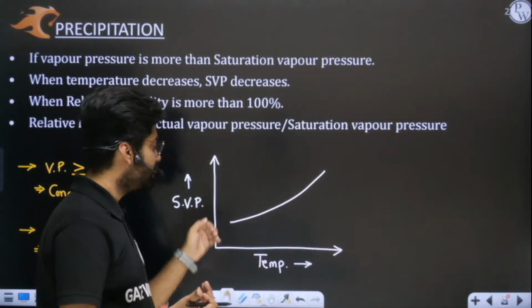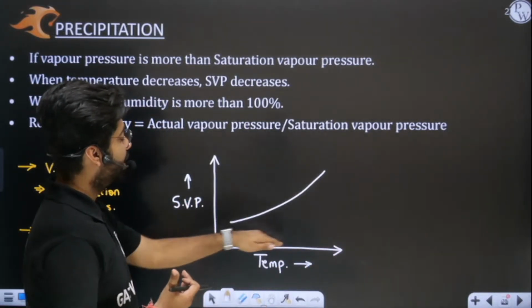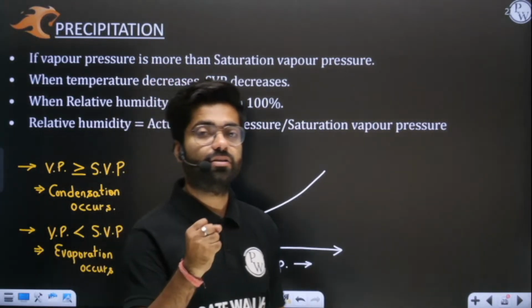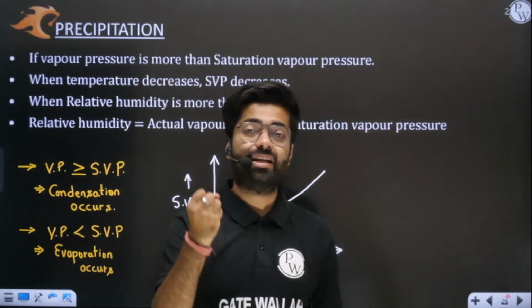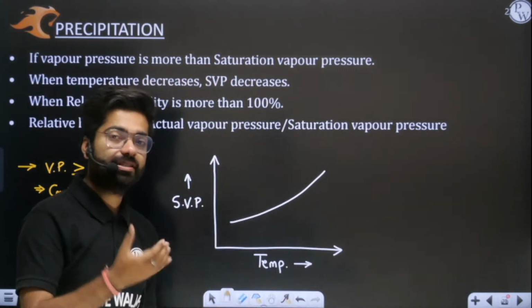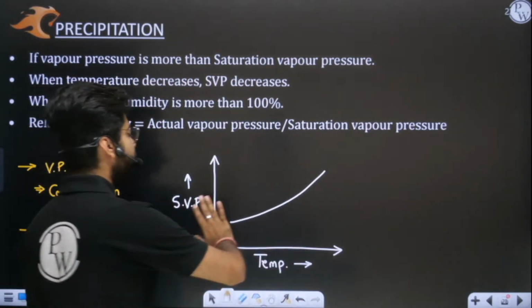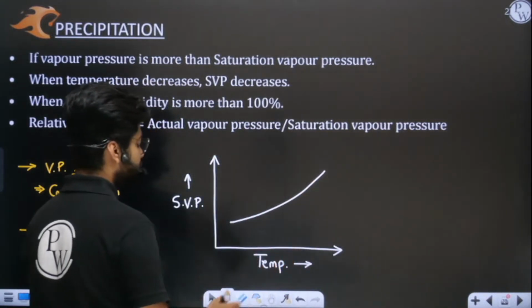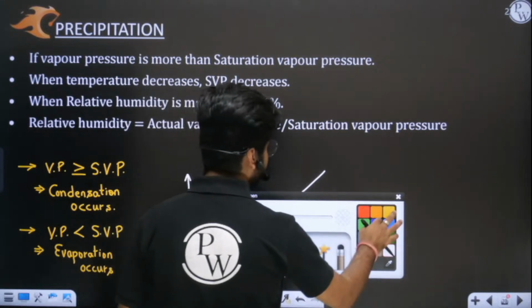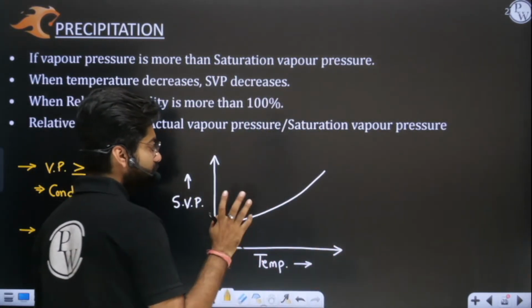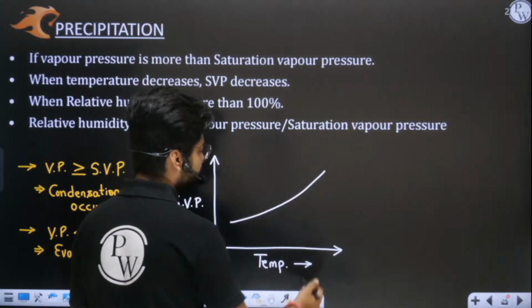At lower temperatures, as you see in the graph, the saturation vapor pressure, or the maximum amount of humidity it can accommodate, is less. Yes or no? That means capacity is less at a lower temperature and more at a higher temperature. I hope you can understand this. Because of this physical phenomenon, let us take an example.